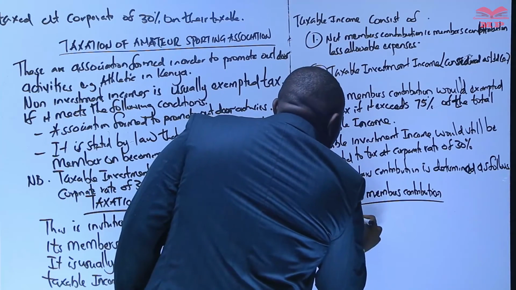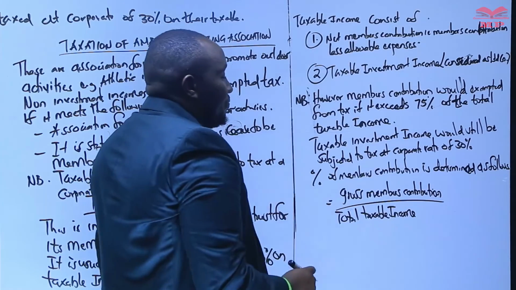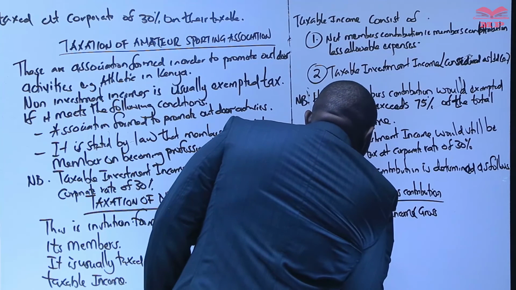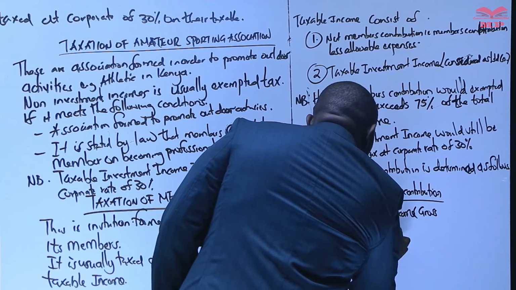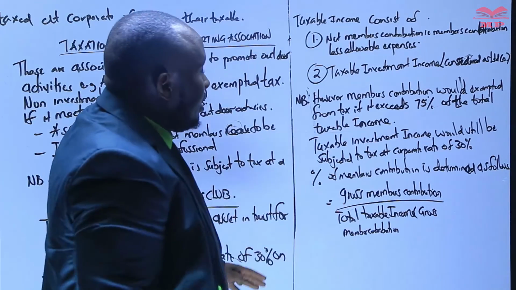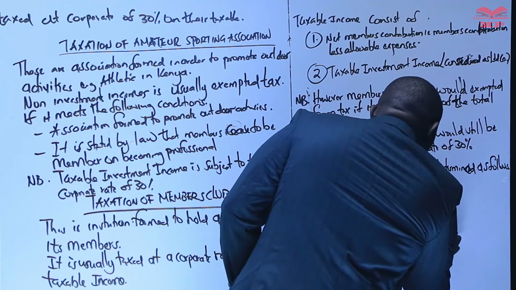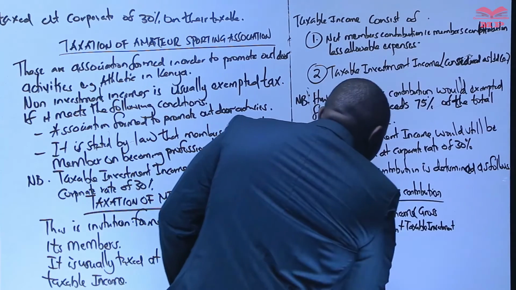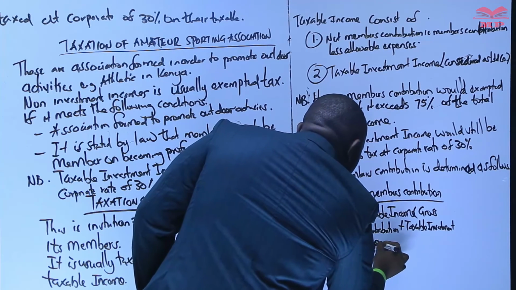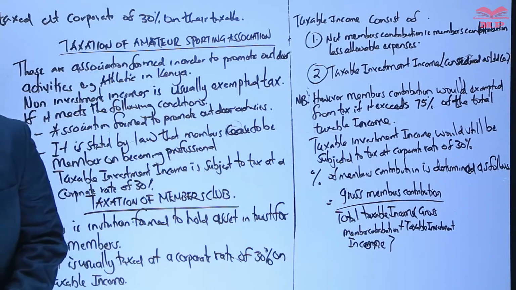The total taxable income is gross members' contribution plus taxable investment income.